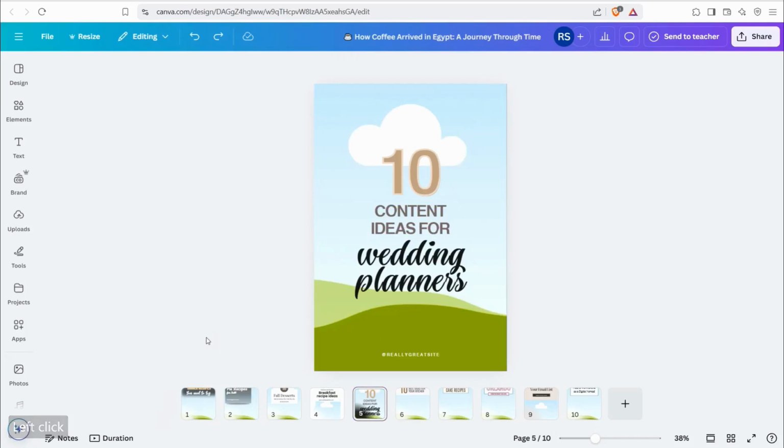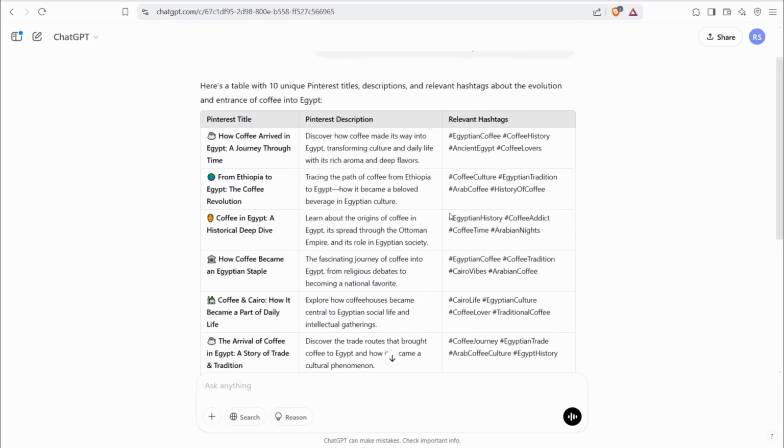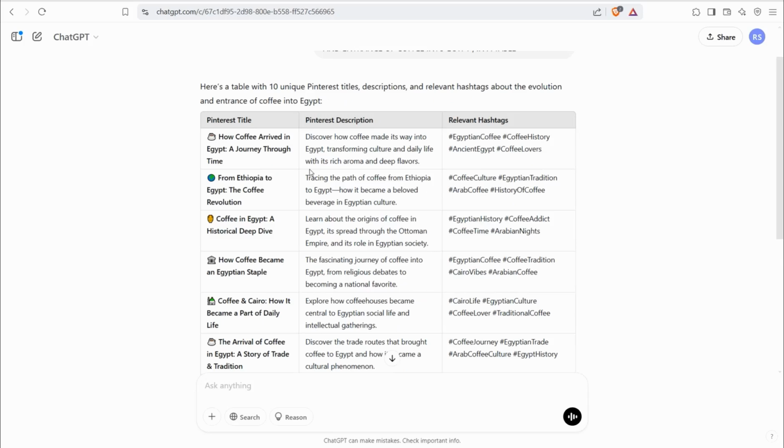And as for creating beautiful Pinterest descriptions and titles, you can go to ChatGPT or even one of its alternatives. I showed them previously in a video. You can find this video down below in the description box in the first comment. So you can go to ChatGPT and ask for amazing Pinterest titles and descriptions with relevant hashtags about your topic, like this one, the evolution and history of coffee and so on, in a table format.